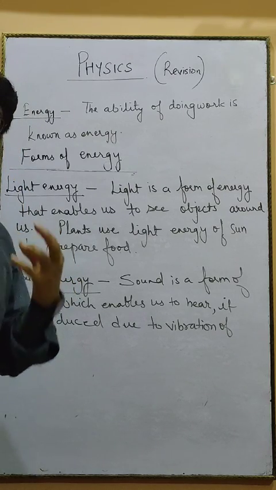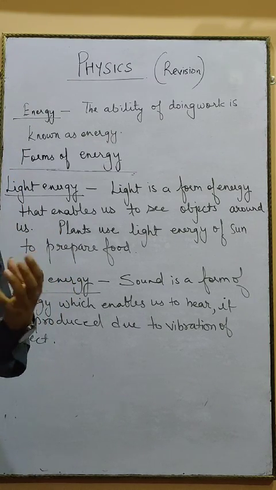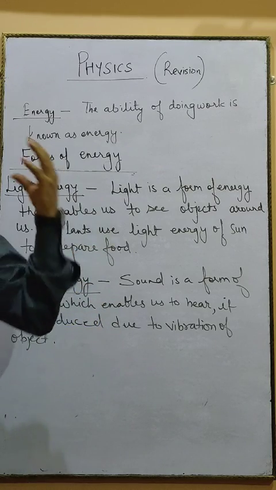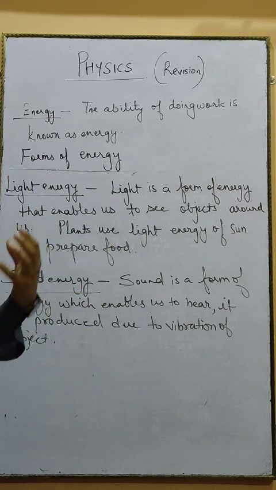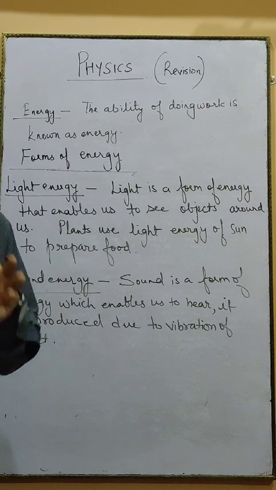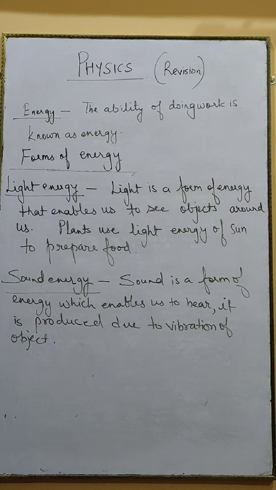When your eardrums vibrate, it creates a sensation of hearing, signals are sent to your brain, and your brain can read what kind of sound has been produced and you can understand that sound. So sound energy is produced by the vibration of objects, and that is also useful for us. These are the different types of energies which you have to revise right now.